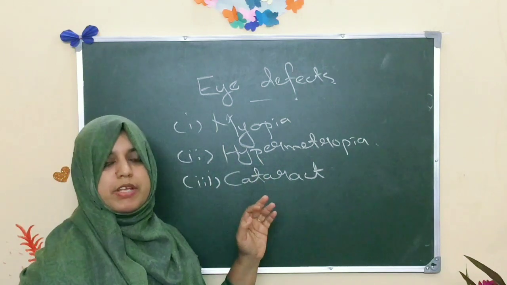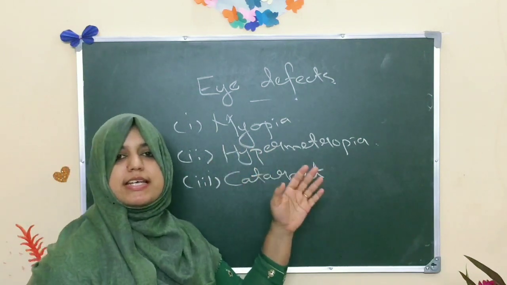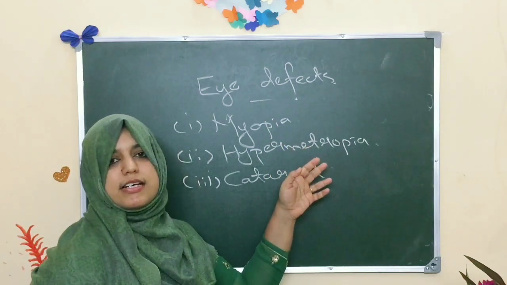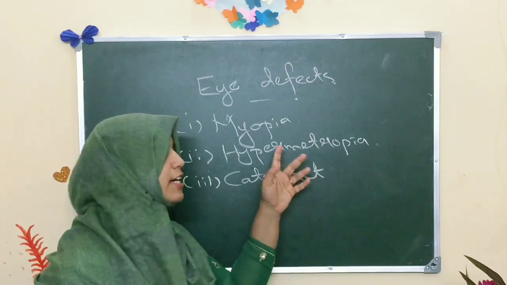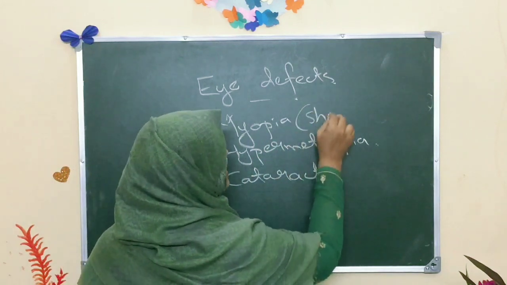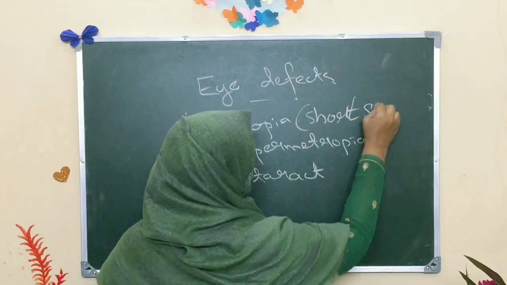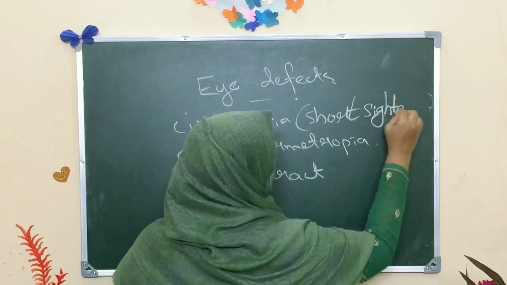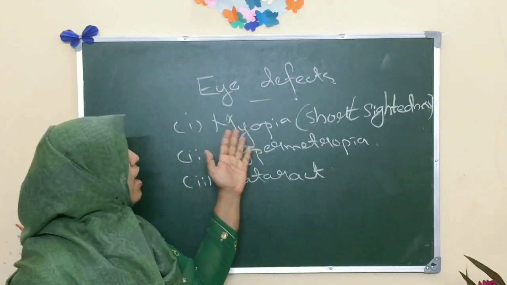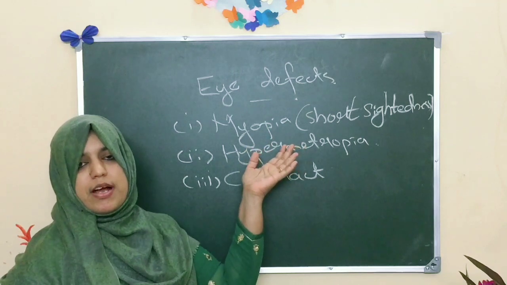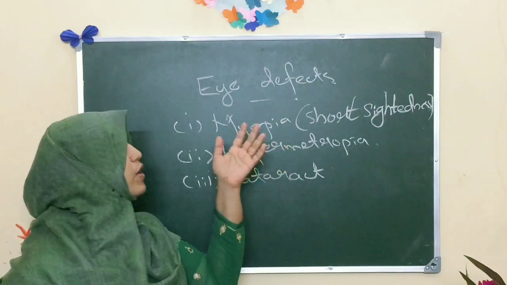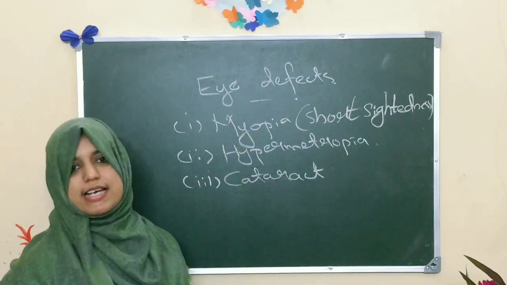What is myopia? Myopia means a person can see nearby objects clearly, but he can't see far objects clearly. This condition is known as myopia, and another name for myopia is short-sightedness. And next, how to correct this defect, myopia? By using a suitable power of concave lens, we can correct myopia or short-sightedness.